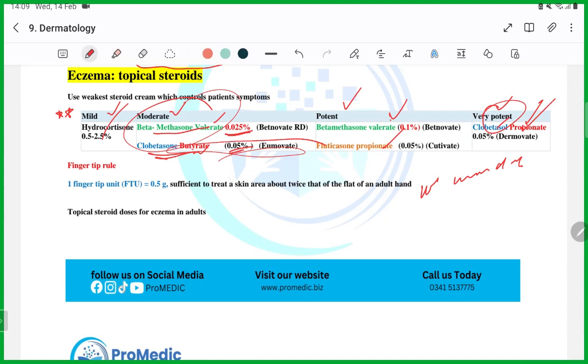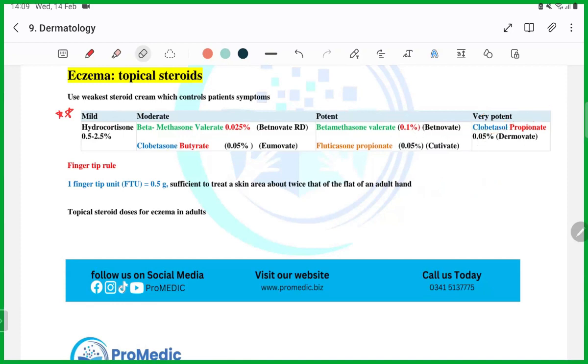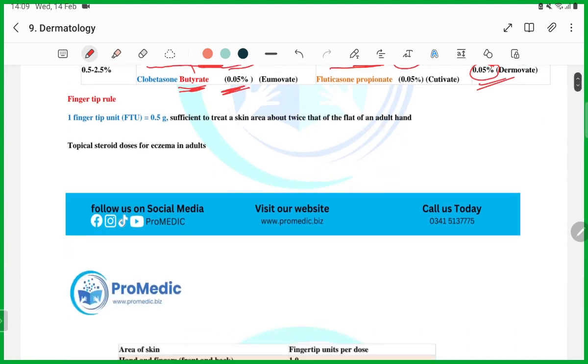And remember, they will make the question tough. Maybe you will remember the names, but the problem will be the dosage. As you can see, clobetasol propionate is 0.05% here, and here it is clobetasone butyrate 0.05%. This is how it will get confusing, guys. You have to remember that butyrate is moderate, whereas propionate is very potent. Similarly, here betamethasone valerate is 0.05%, whereas here it is 0.1%. So this is how things get complicated.